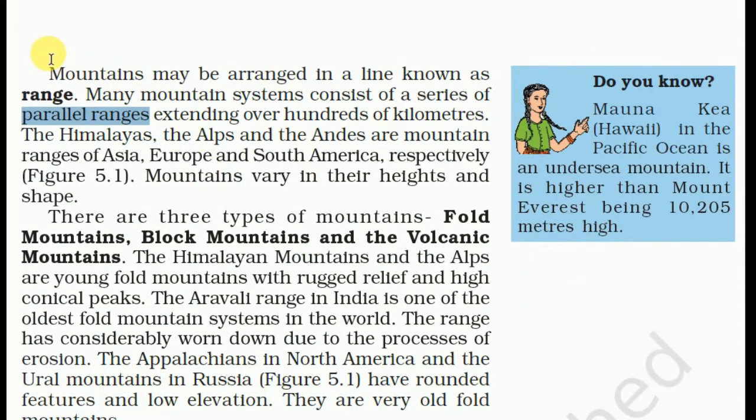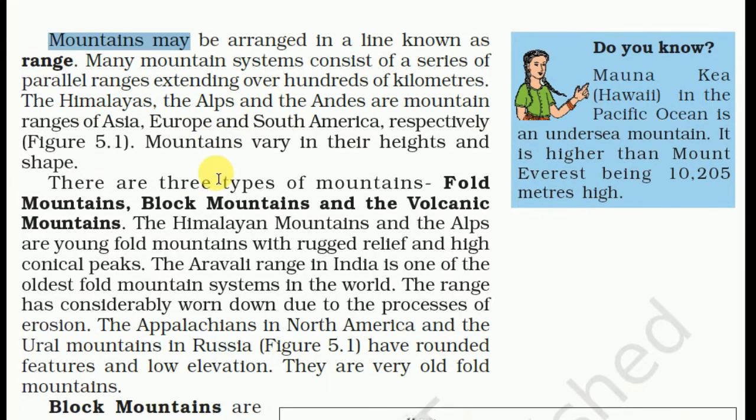Mountains may be arranged in a line known as a range. Many mountain systems consist of a series of parallel ranges extending over hundreds of kilometers. The Himalayas, the Alps, and the Andes are mountain ranges of Asia, Europe, and South America, respectively. Mountains vary in their height and shapes.